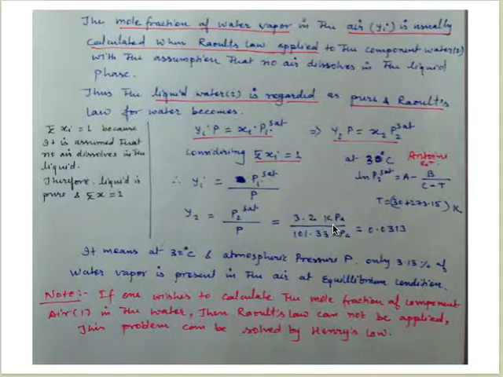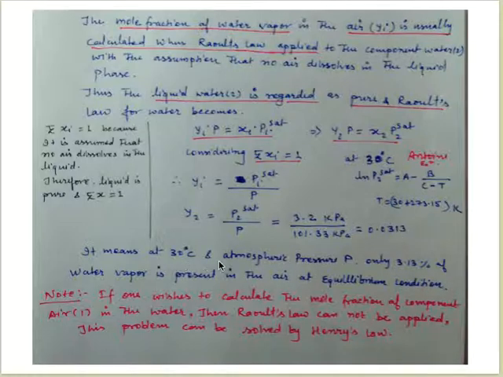We can see from the steam table, where the vapor pressure of pure water is given at various temperature and pressure conditions. From there you can get this value, 3.2 kilopascal, and P is the total pressure, which is atmospheric pressure, because we are considering this air water system at atmospheric pressure. So the y2 component comes to 0.0313.